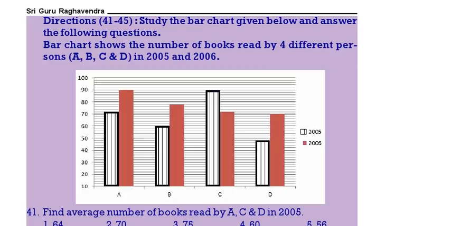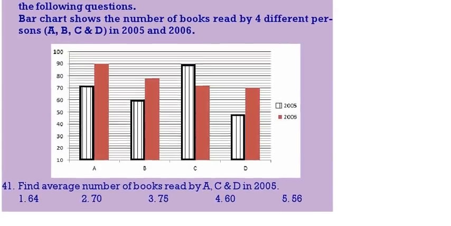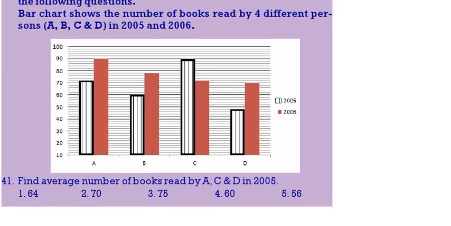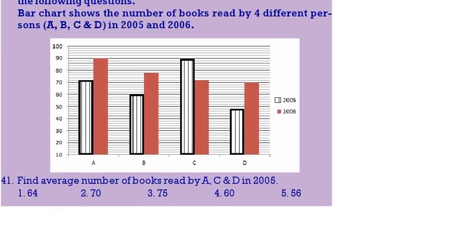Then see here we are having one table data. Based on this table data we have to answer the questions. Now here we are having A, B, C, D, and years 2005 and 2006. These are the stores, these are the 2 years. Now all of you draw one 3-column table. The first one is person, the next one is 2005, next one is 2006. Based on this we should answer the questions.